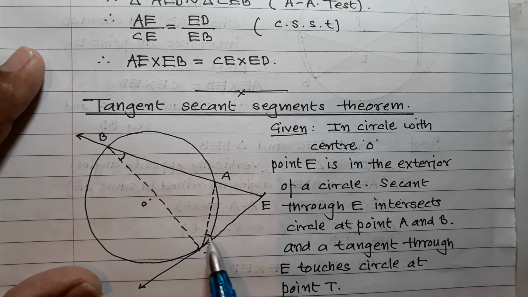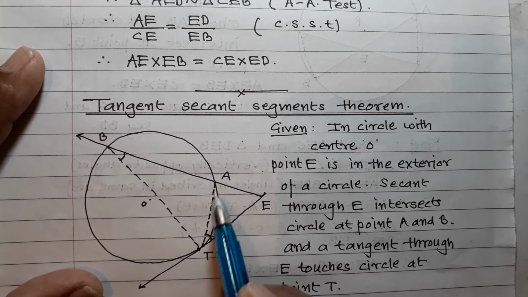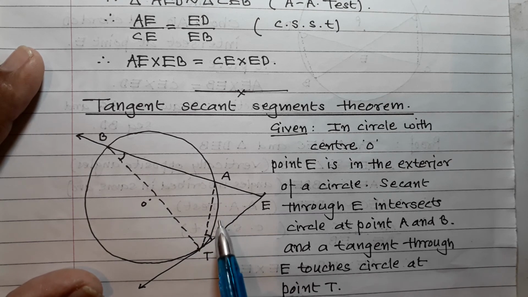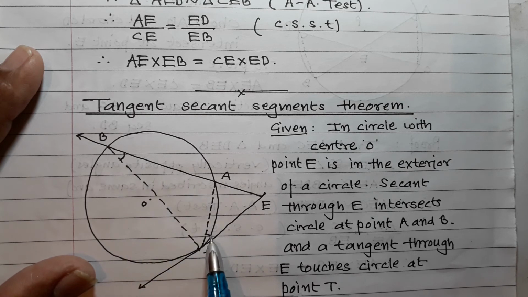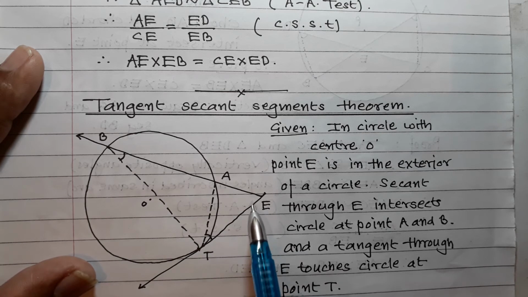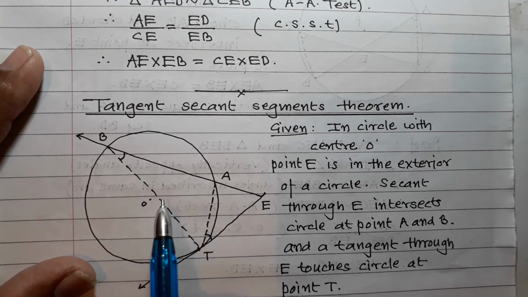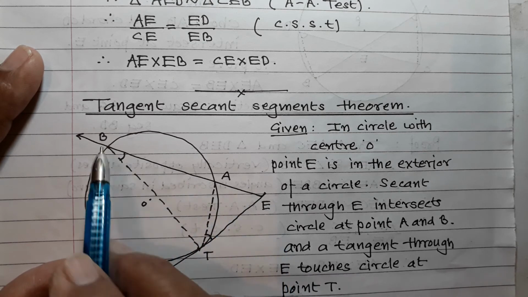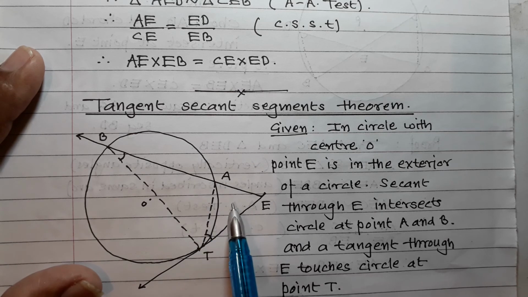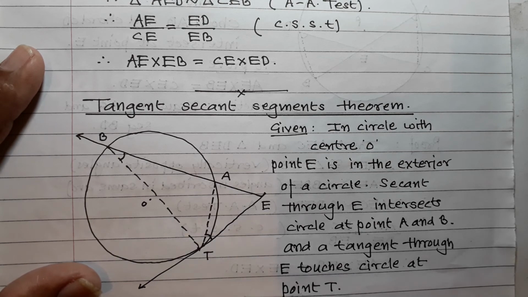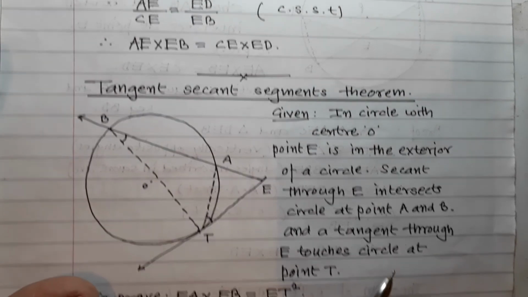The angle between them is half of this arc, and similarly this angle is half of this arc, by the inscribed angle theorem, and therefore this angle and this angle are equal. And this angle is common, and therefore these two triangles, triangle EBT and triangle ETA, are similar, and therefore their corresponding sides are in proportion. Write down your sides and get your answer.